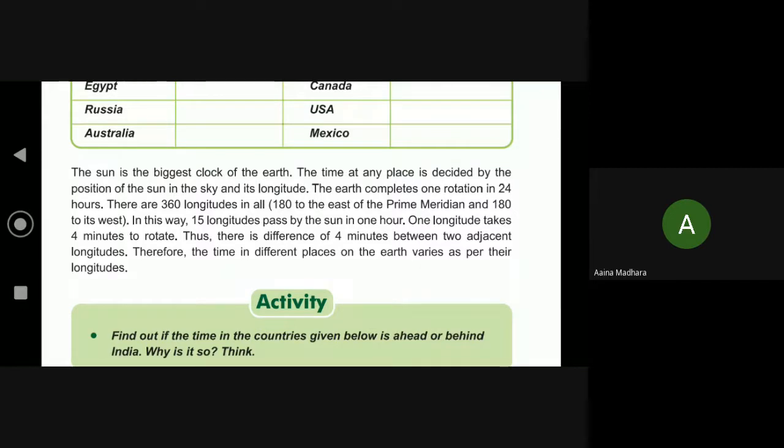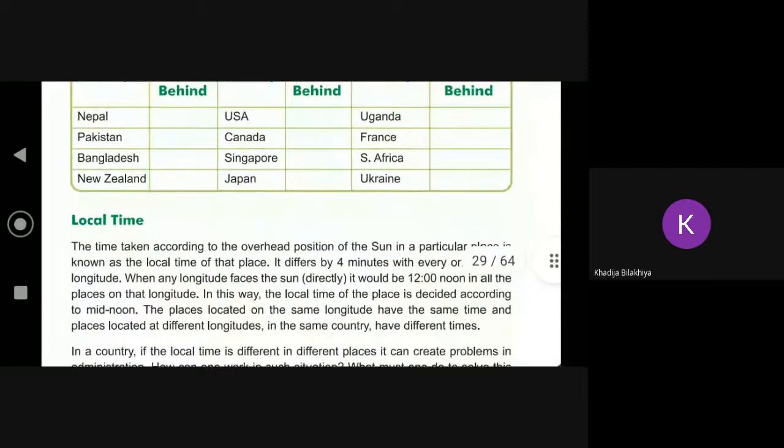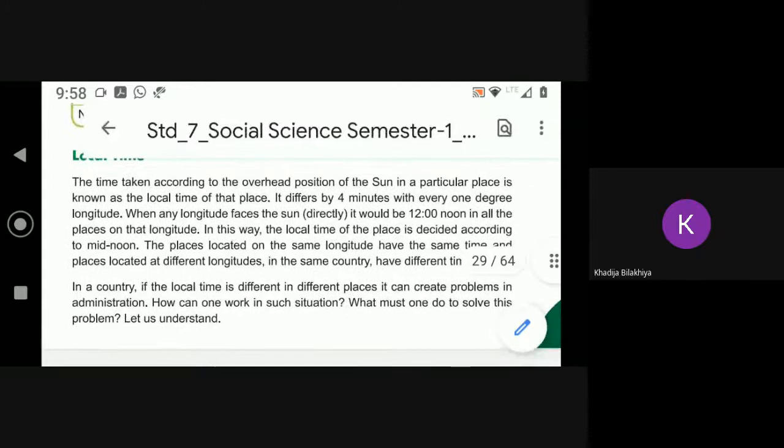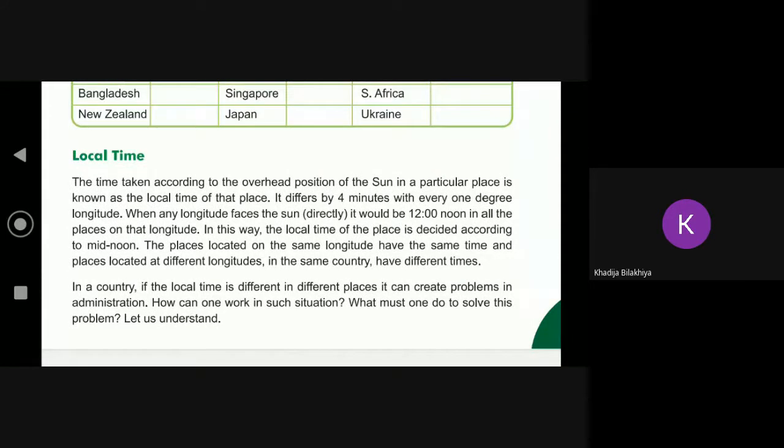So what is done for that? Standard time and local time is decided to avoid this confusion. Is it clear? Yes. Modesta, read the local time.